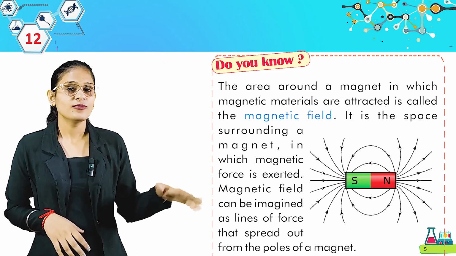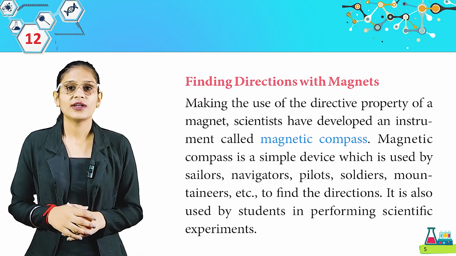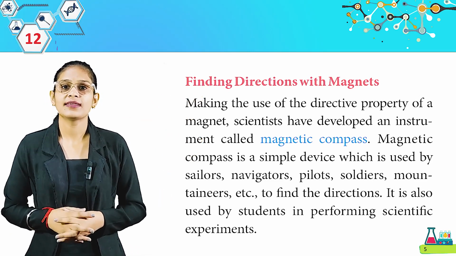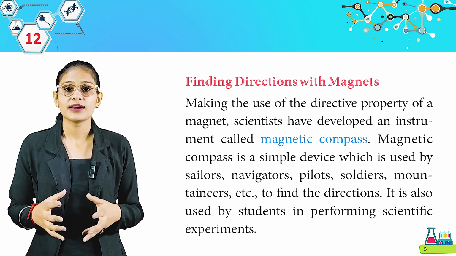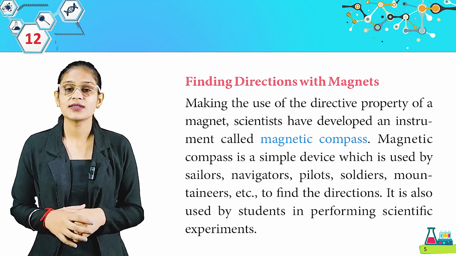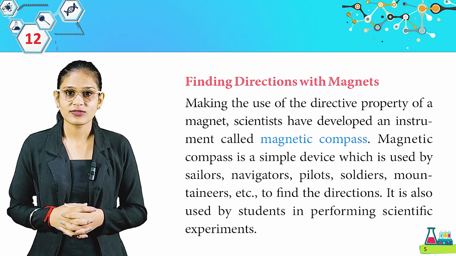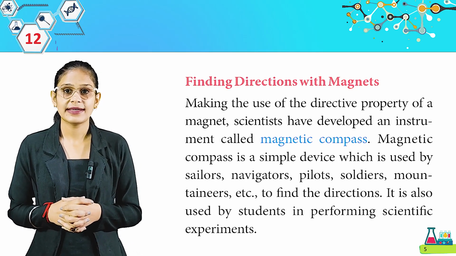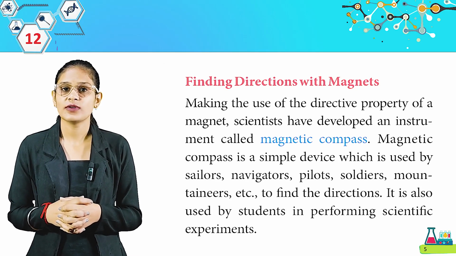Now we have finding direction with magnets. Making use of the directive property of a magnet, scientists have developed an instrument called the magnetic compass. A magnetic compass is a simple device which is used by sailors, navigators, pilots, soldiers, mountaineers, etc. to find the direction. It is also used by students in performing scientific experiments.